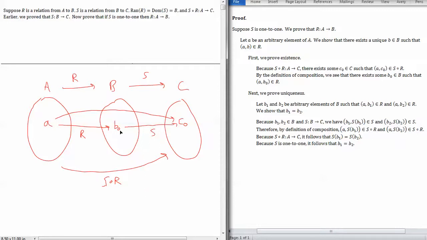And now we have it: we have a B naught in B such that (A, B naught) is in R. Okay, so that takes us up to this point in the proof, and now we have to show uniqueness.